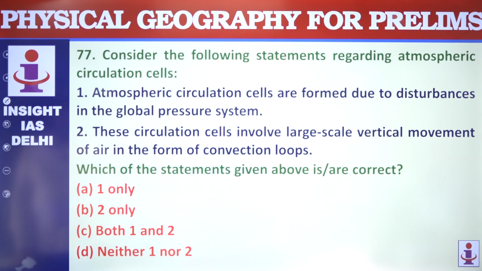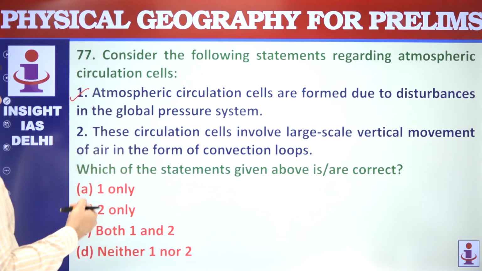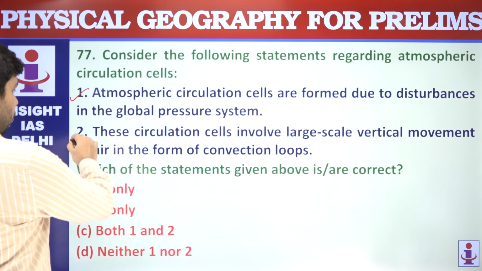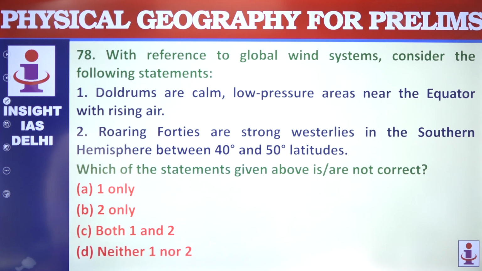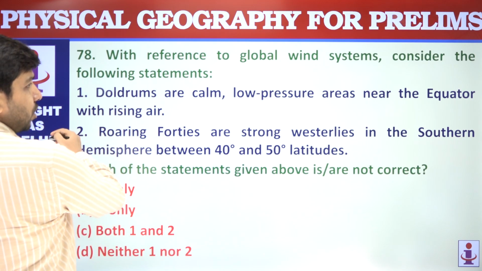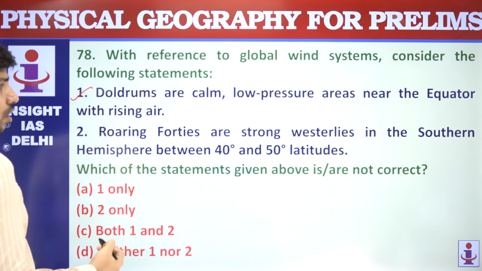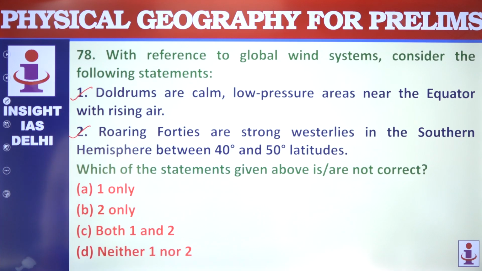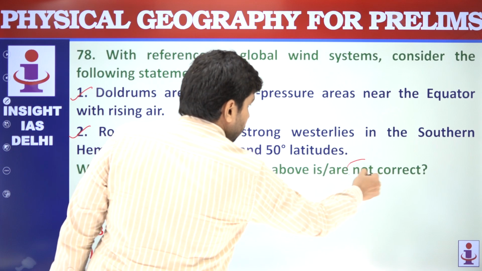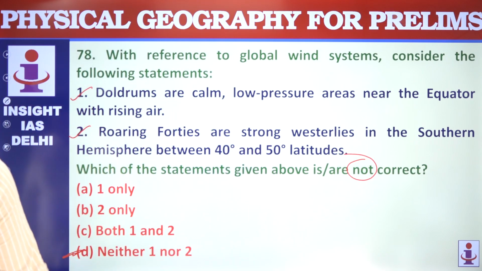Atmospheric circulation cells. Atmospheric circulation cells are formed due to disturbances in the global pressure system. These circulation cells involve large scale vertical movement. Yes, both are correct. Global wind systems, consider the following statements. Doldrums are calm, low pressure areas near the equator. Yes. Roaring 40s are strong westerlies. Yes, both are correct. The question is asking about not correct, right? So neither one nor two.